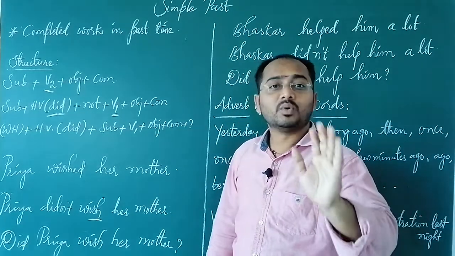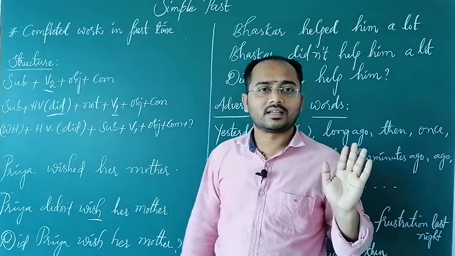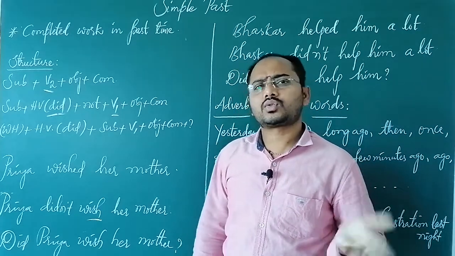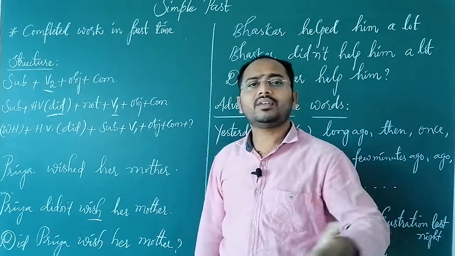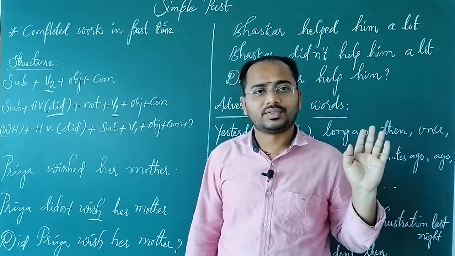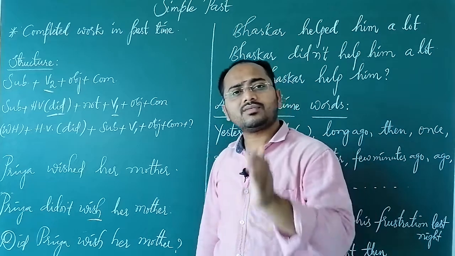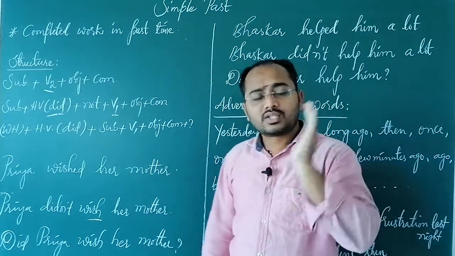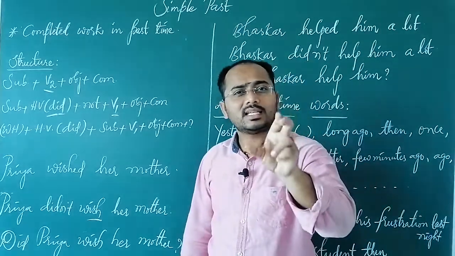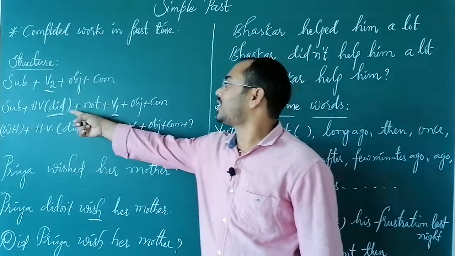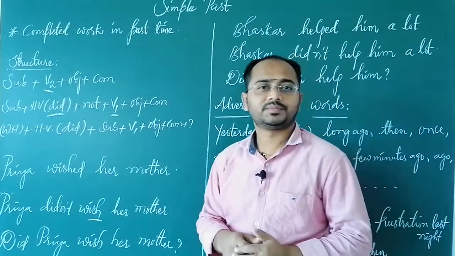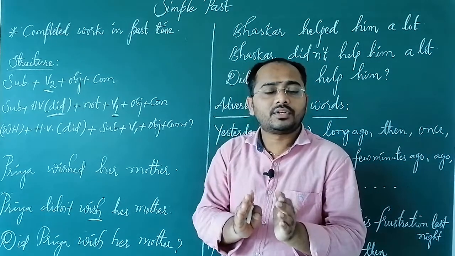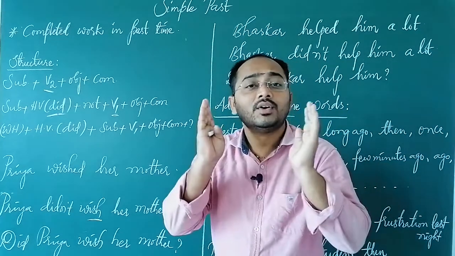Generally, most of us make this mistake: I did not went to school. I did not went to temple. I did not brought the book. Even most of the teachers and students won't consider this an error, but this is one of the biggest mistakes which we generally make. So, after did not, the verb should always be in the first form.